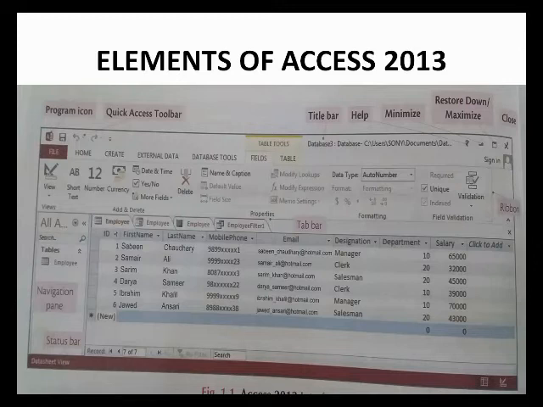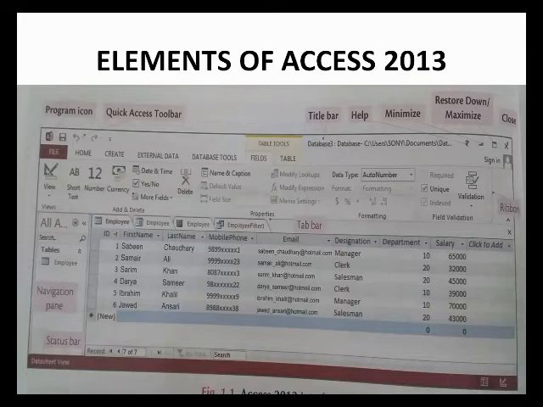And the next heading is ribbon. The ribbon is the area below the title bar. The top of the ribbon has a set of tabs. Clicking a tab displays its associated set of commands, which are organized into groups.